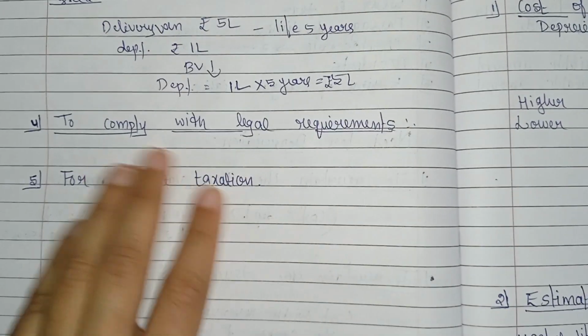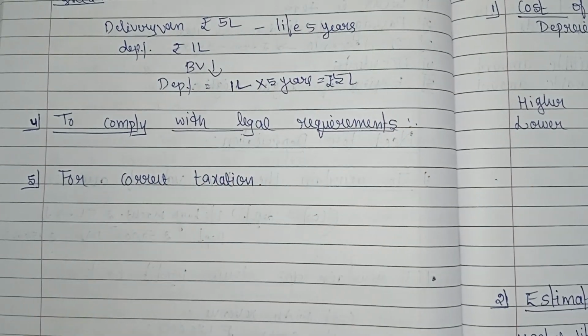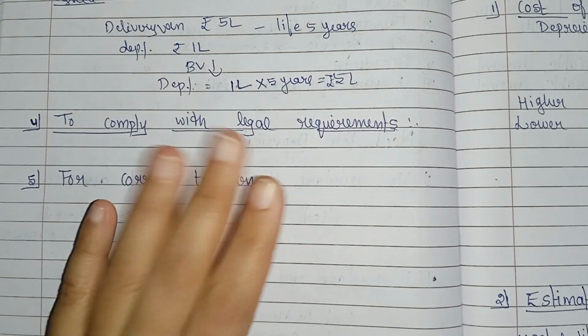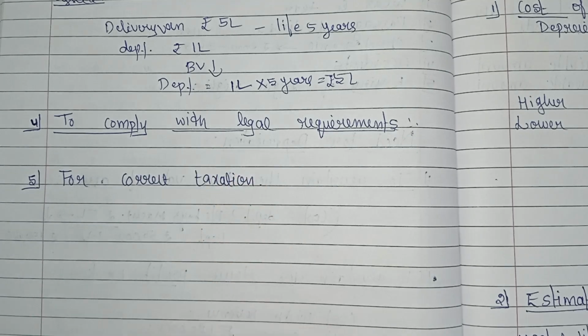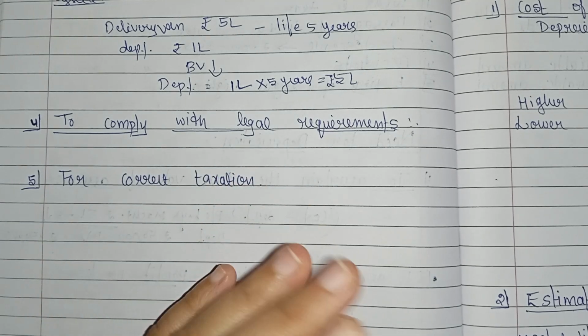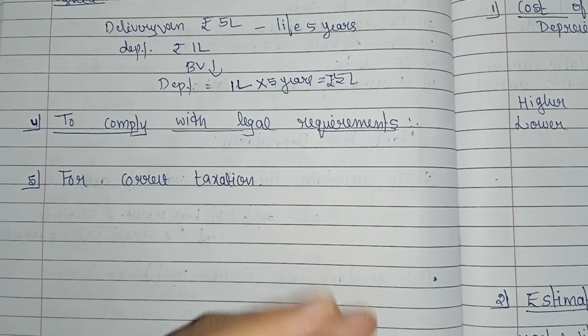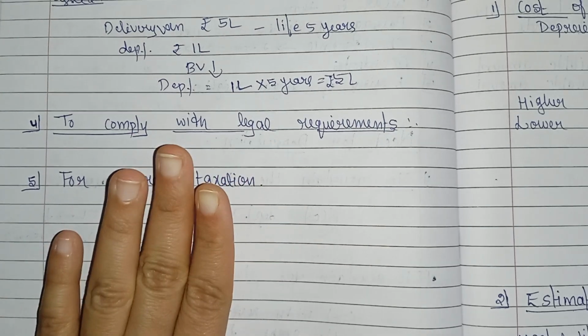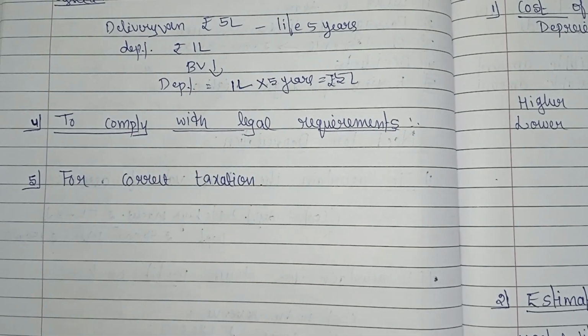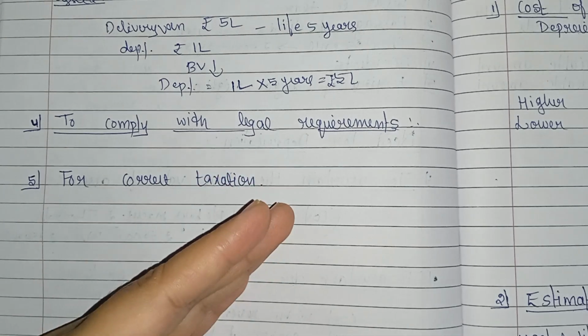Next, the fourth one is to comply with legal requirements. To comply with legal requirements means company laws and accounting standards require charging depreciation before declaring dividends or profits, right? So this ensures that profits are not overstated, and the shareholders are not paid from the capital. Clear?